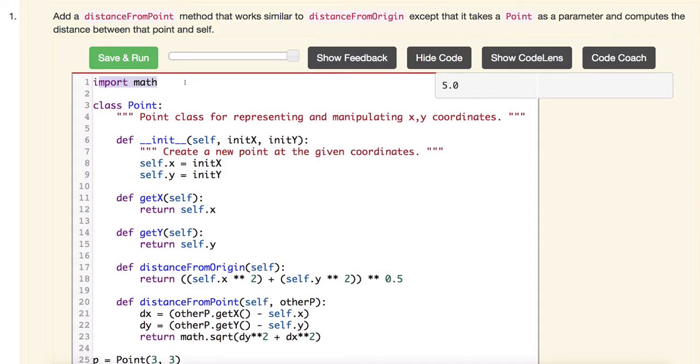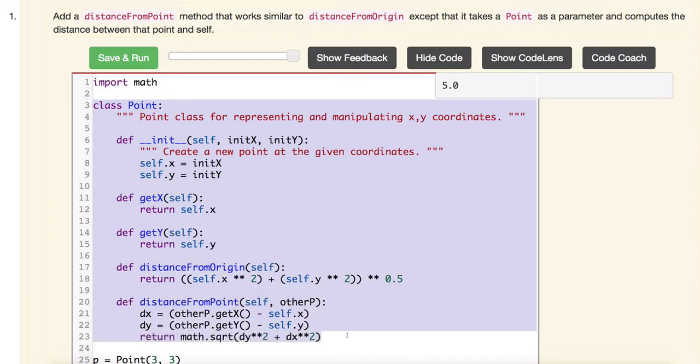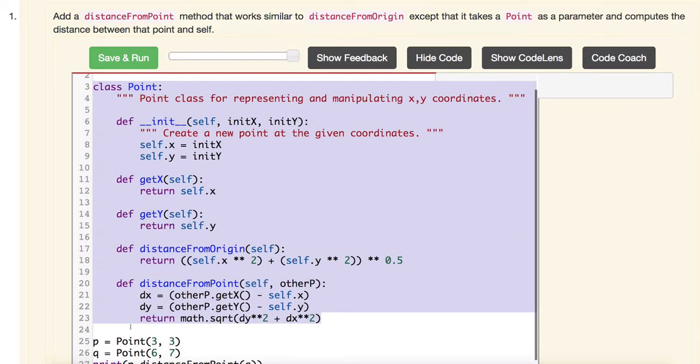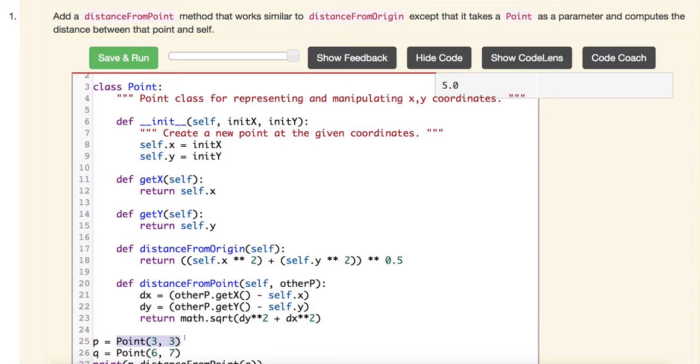We're importing math, right? This is the compiler. I'm talking about the control flow. Line number 1 imports the math file. Line 2, nothing there. Line 3, this is a class definition for class point. And the compiler treats class definitions just like it treats function definitions. It ignores them until they're called, right? So function definitions need to be called, and in the case of a class, it is not run until an instance of the class is created. Okay, and that's happening right here on line 25.